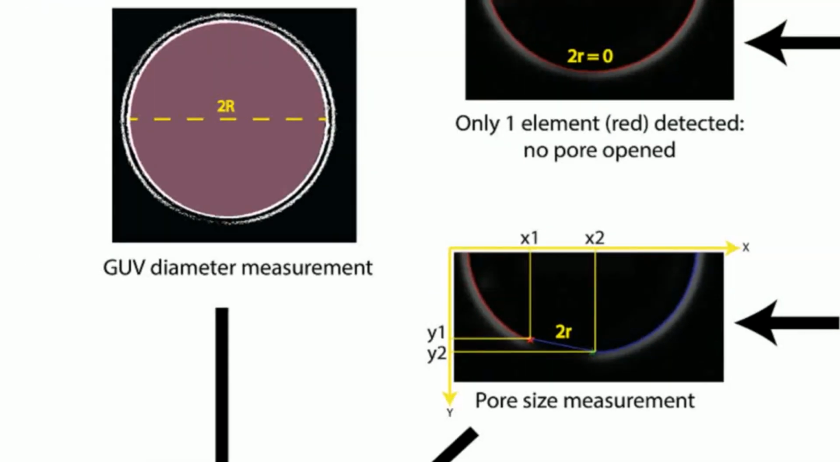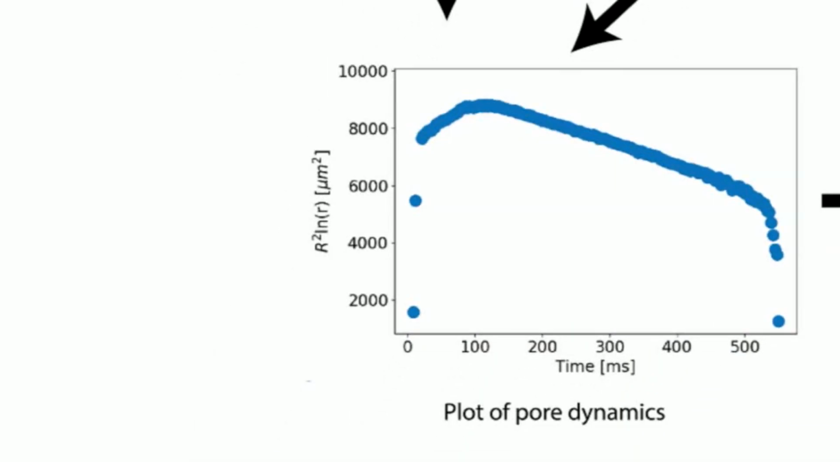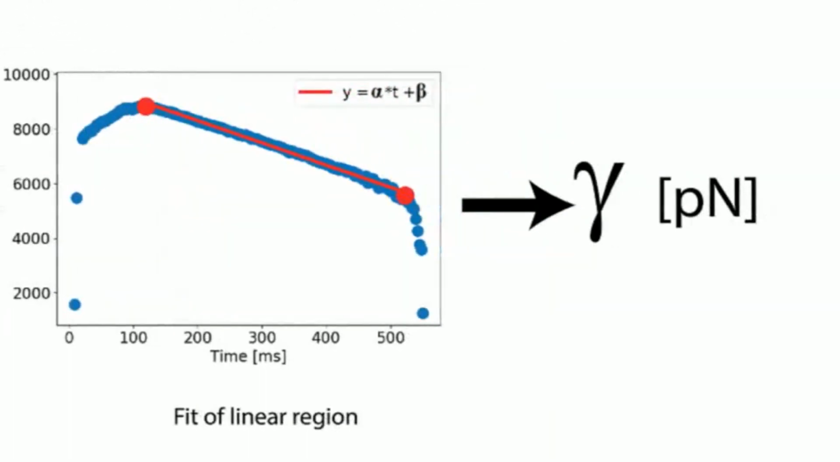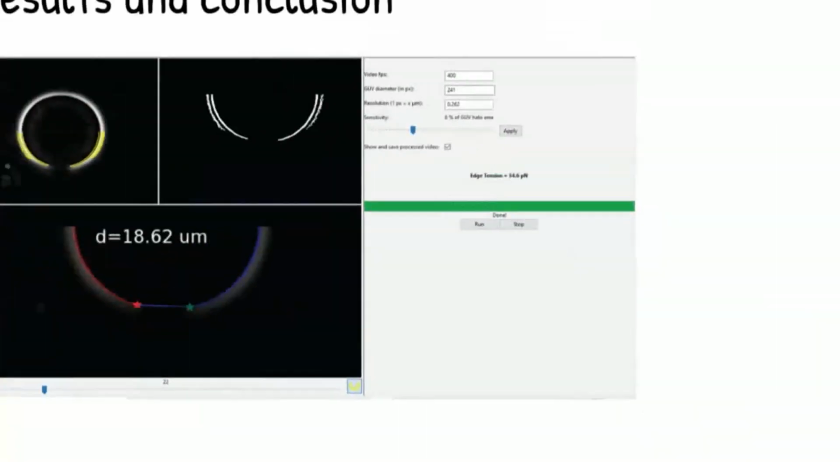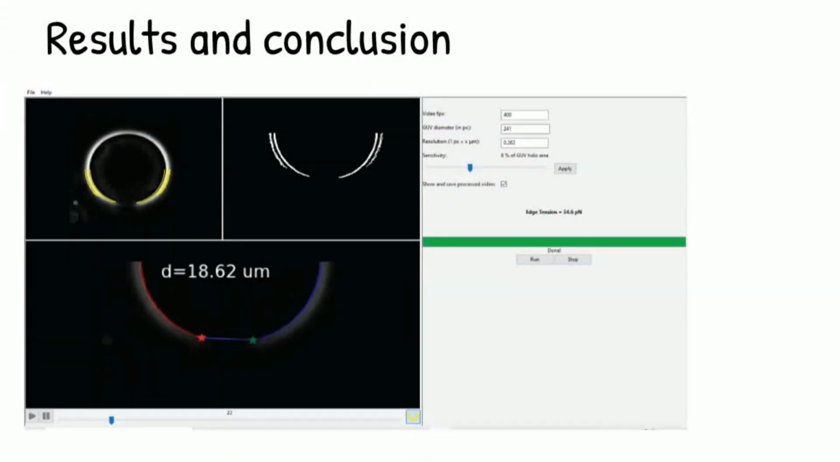POET also measures the GUV diameter and, together with pore radius, plots the pore dynamics graphic where the user is prompted to manually select the linear region. Then it performs linear regression on the selected interval and calculates pore edge tension by resolving the angular coefficient in the equation previously shown. POET has a very intuitive graphical user interface.